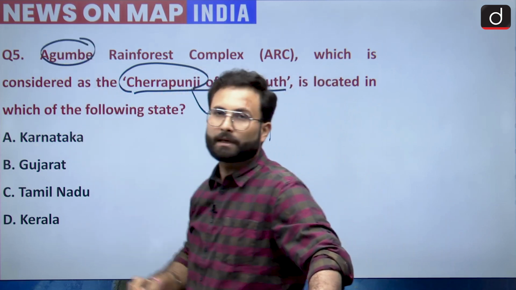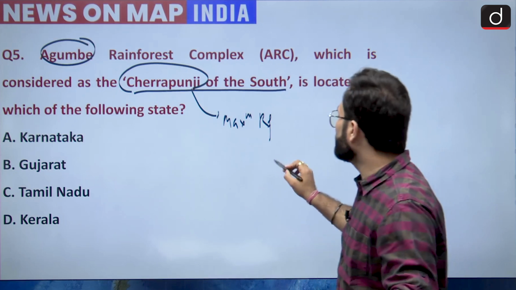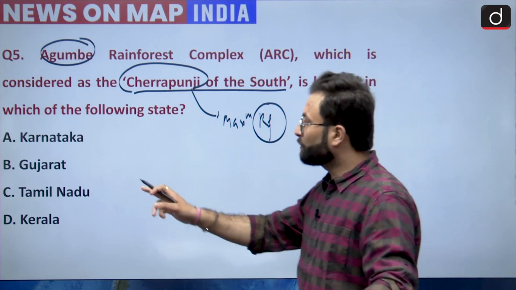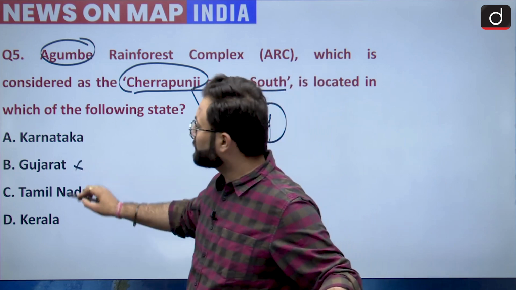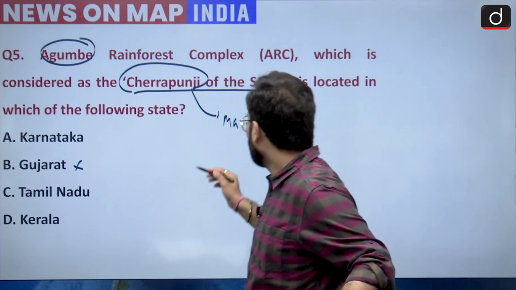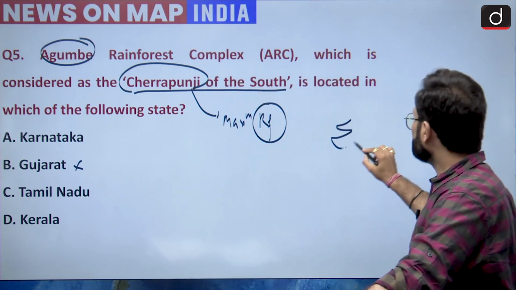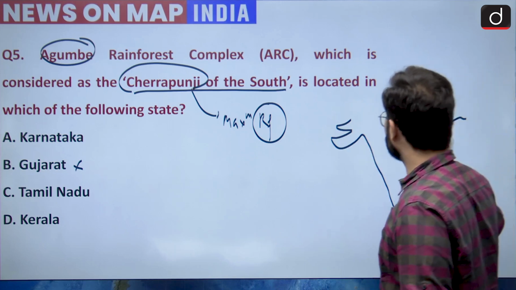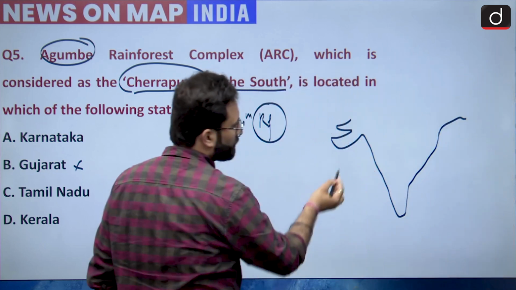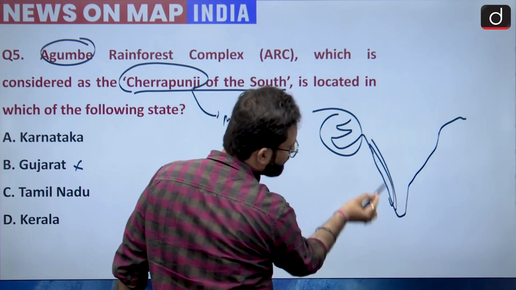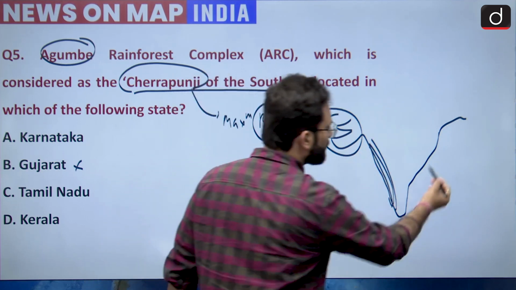So where would it be located? Obviously in an area where we see maximum rainfall. Coming to the southern part, Gujarat cannot be your answer because other areas have more rainfall than Gujarat. Now looking at the coastline, somewhere like this we see our India. So Gujarat is eliminated.